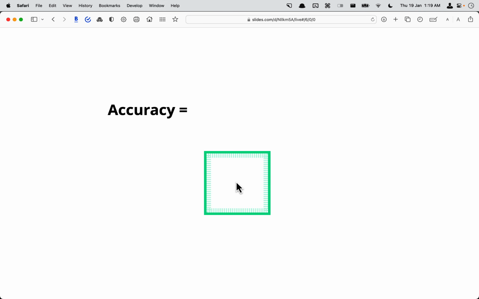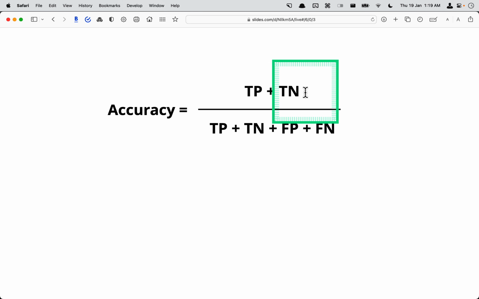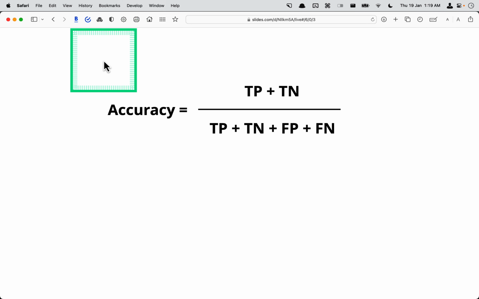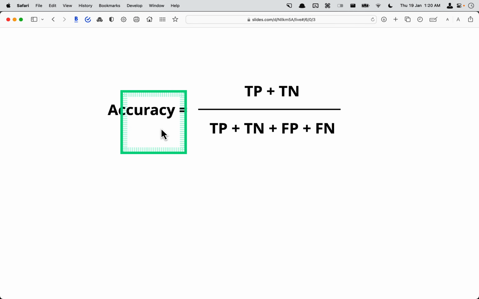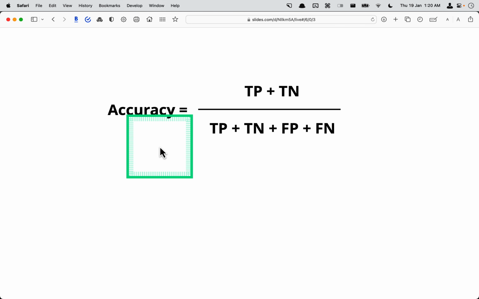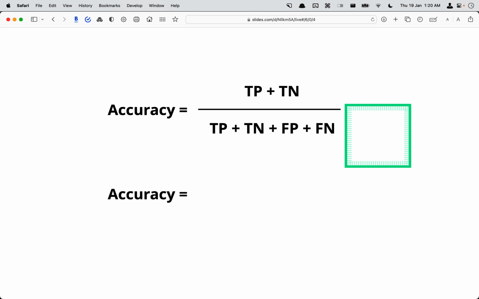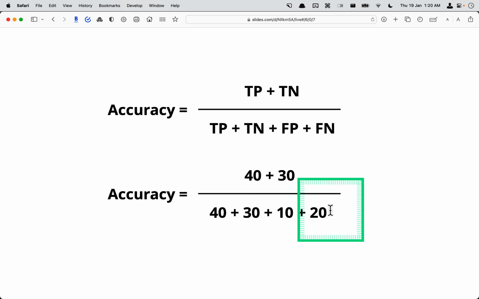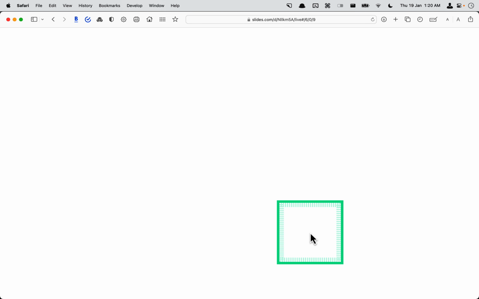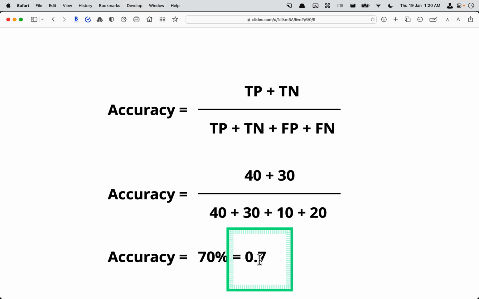So the first measure is accuracy. Accuracy is calculated as true positive plus true negative. Just remember the diagonal, the first and the last. True positive was the first and the last, so we are just looking at the diagonal. We are looking at the good cases divided by the total population. So you have 40 plus 30, and the total was 100, the total population. In this case, the accuracy for our confusion matrix is 70%, or 0.7.